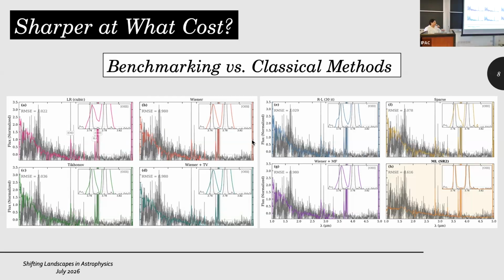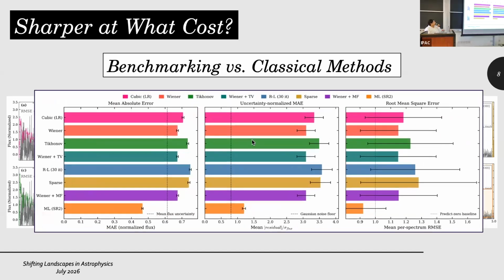And the results are pretty interesting. Here we see the mean absolute error, the uncertainty normalized error, and also the RMS. As you can see, the ML method has a significantly lower prediction error compared to all of the other methods. It's actually at least 30% better compared to the best classical model.